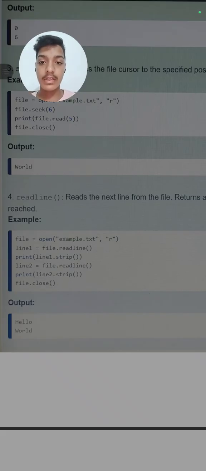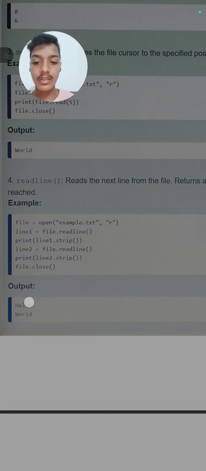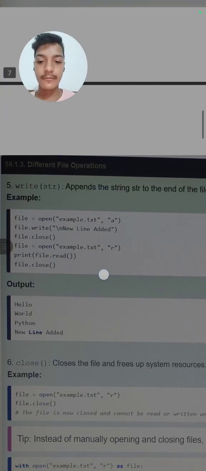Just remember one thing: if you open the file, you should also close that file. In between you can perform any number of operations on that file, but at last you should close the file for safety, so that your file does not misbehave or have errors in the data. So this will print hello world, meaning it will read the first line, then automatically read the second line. So this is the function.